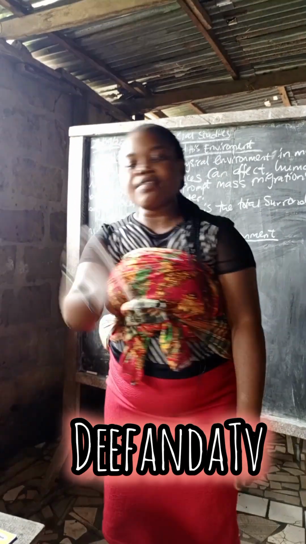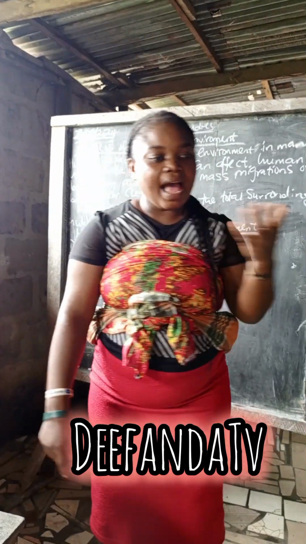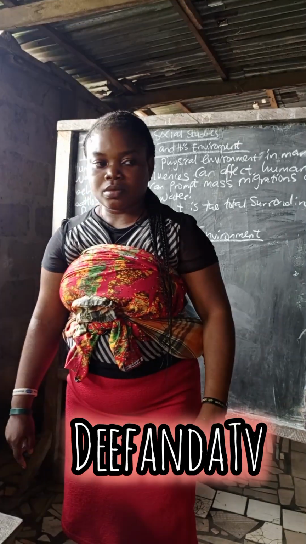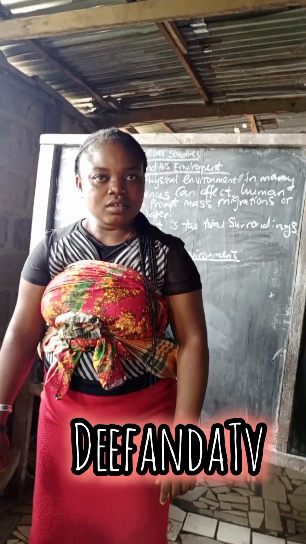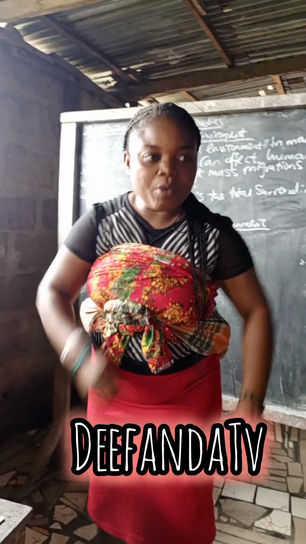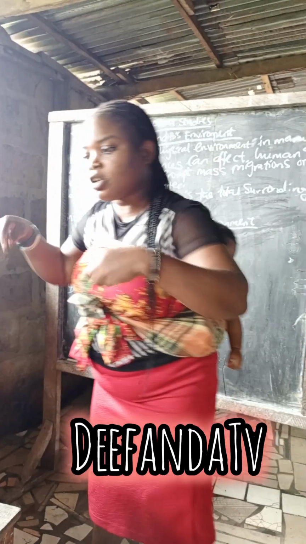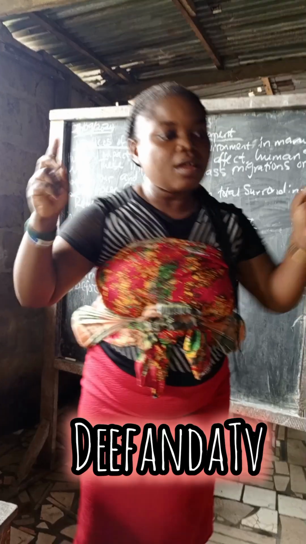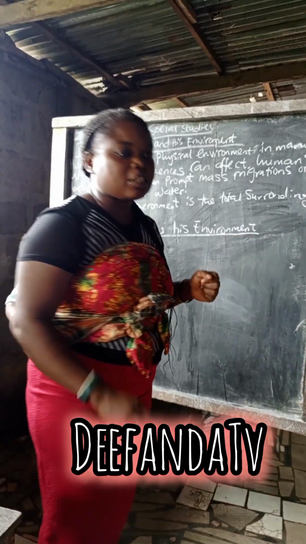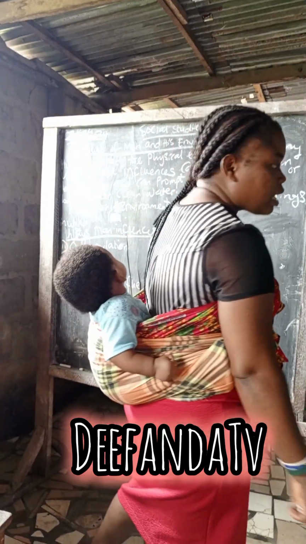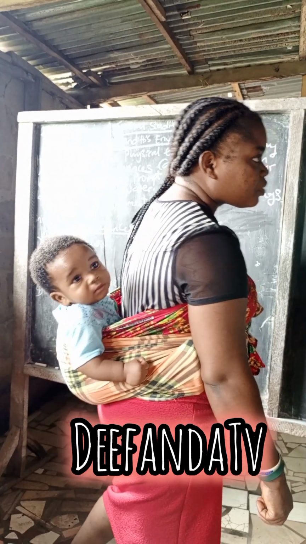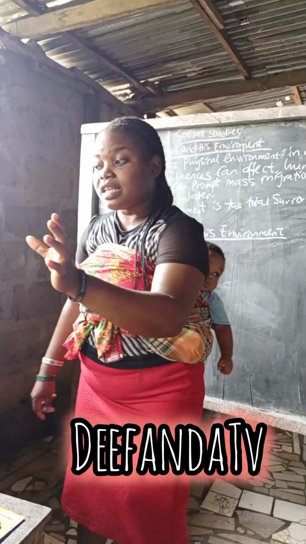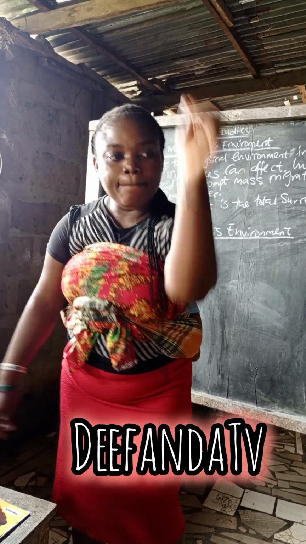For example, somebody is living in a room and they have like 10 persons inside that one room. What is that called? Overpopulation. We have too many persons in a particular place. When we have too many persons in a particular place, it is called overpopulation. This place is overpopulated, that means there are too many persons in that place.